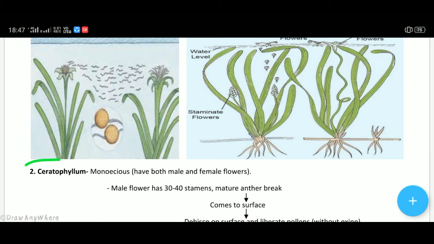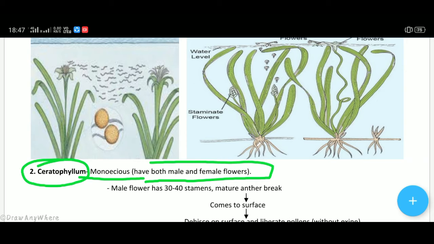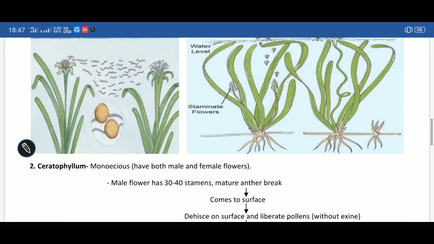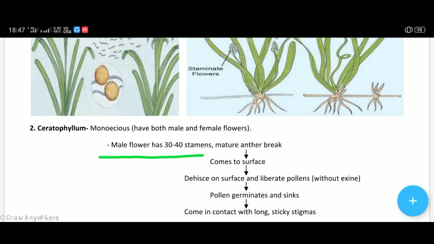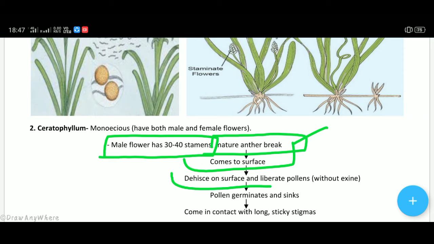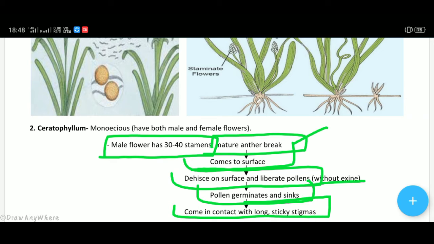The next example is Ceratophyllum. It is a monoecious flower, means both male and female flowers are produced. Monoecious means the same plant has both parts, male and female. Male flower has 30 to 40 stamens and the mature anther breaks. It breaks and comes to the surface. It dehisces on the surface and liberates pollen grains without exine. Pollen germinates and sinks, and in this sinking they come in contact with long sticky stigmas.